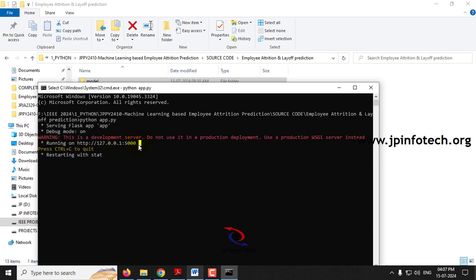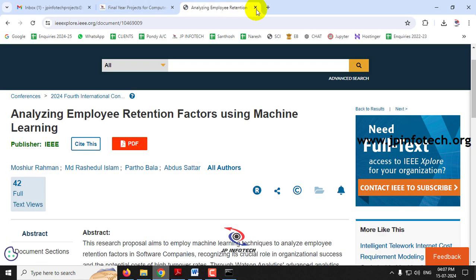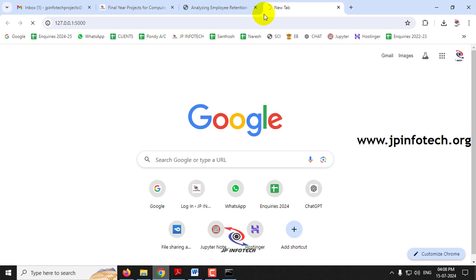Now you can see this URL. Just copy this URL and go to any of your browsers. I'm going to Google Chrome, paste it and press enter.